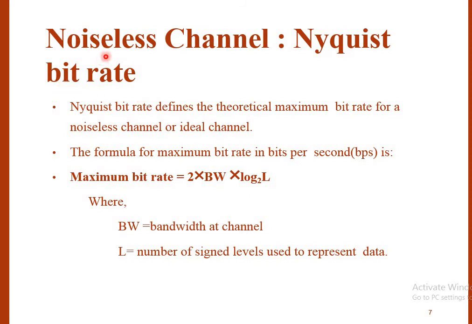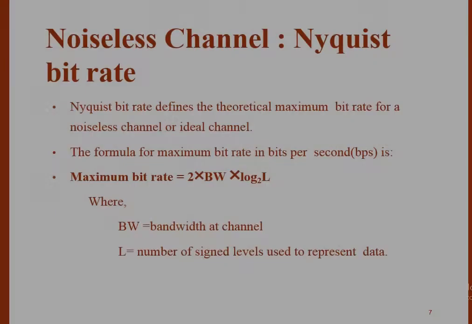Then for the noiseless channel, the formula for finding channel capacity is called the Nyquist bit rate. Nyquist bit rate defines the theoretical maximum bit rate for a noiseless or ideal channel. The formula for maximum bit rate in bits per second is given as 2 times bandwidth times log of L to the base 2. Here BW is the bandwidth of the channel and L is the number of signal levels used to represent the data, and we take the log to the base 2 only.